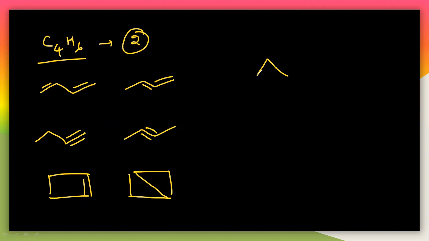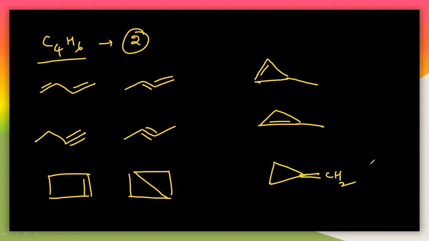So I can write this. So this is also one structure here, and I can also draw this like this. So I can also draw this double bond here. I can use this here. You can put it anywhere. So we can also get like this, and I will also draw like this.